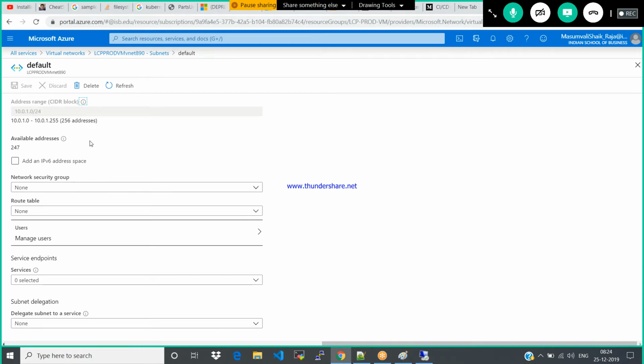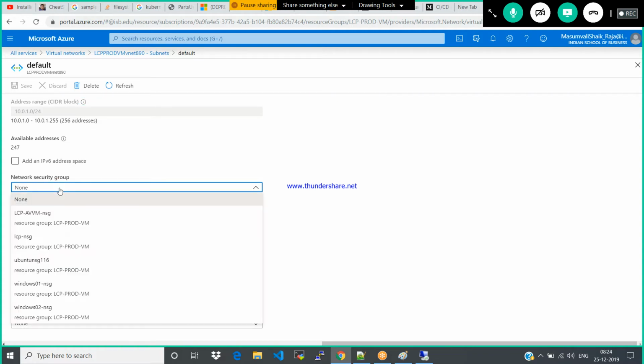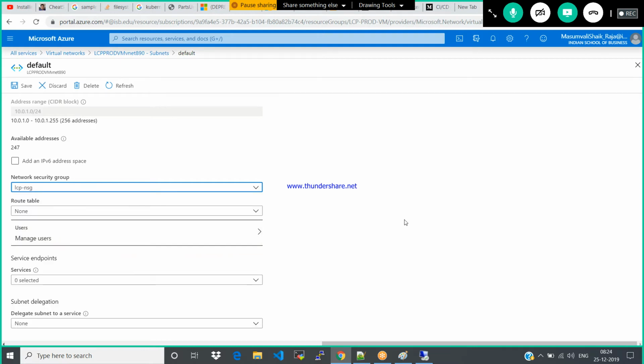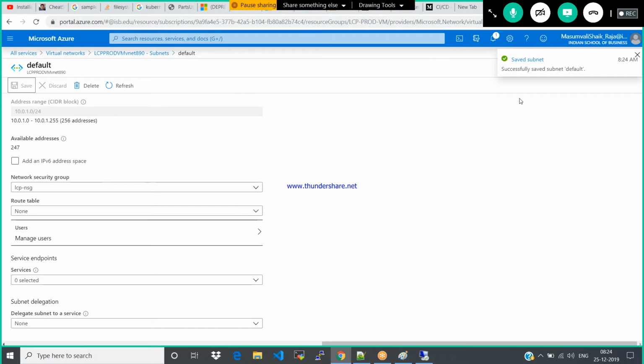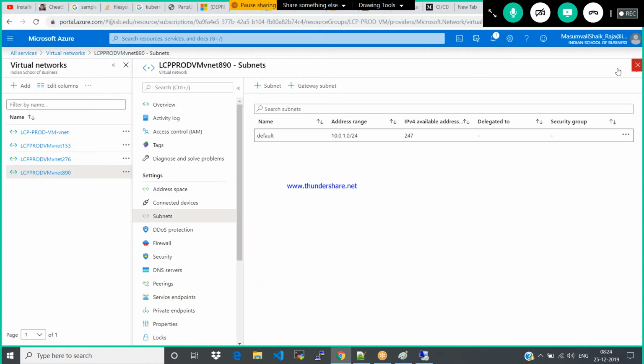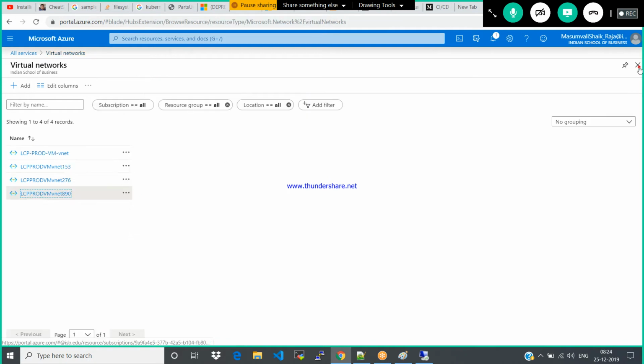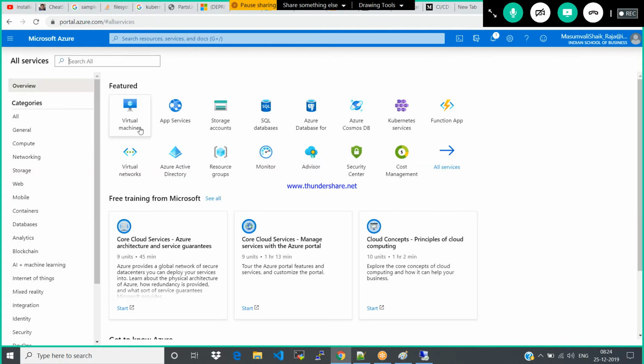Now I would like to add to this subnet the network security group which I created. Where you can see, what is this? Network security group. Now you can list it down here. We'll talk later about what the route table is. Okay. Now just save. Now go back to the virtual machine and observe the changes.